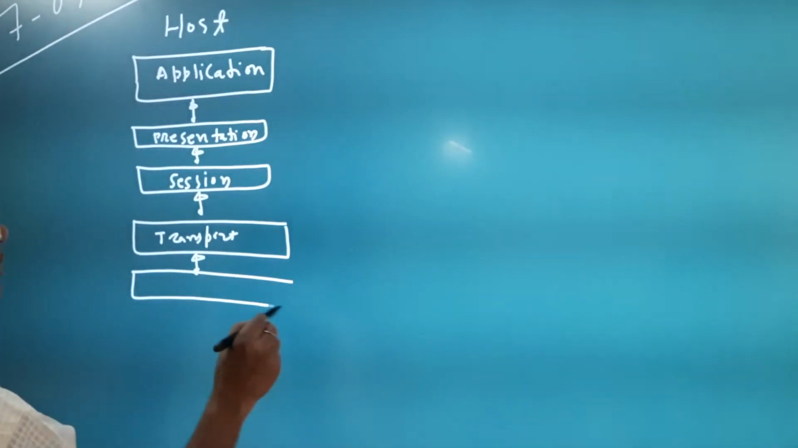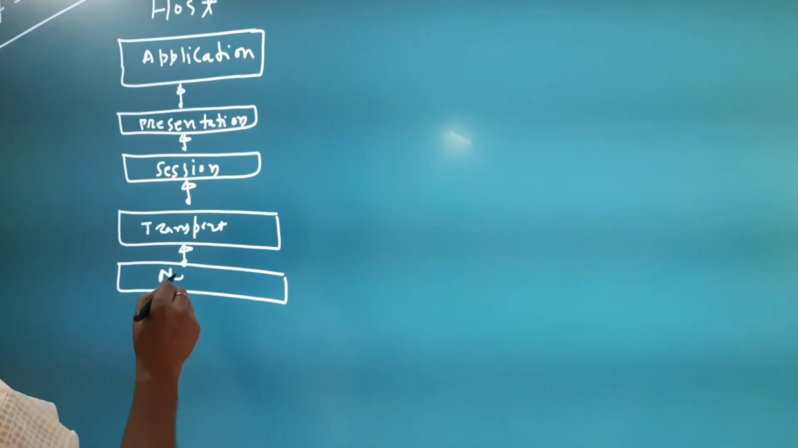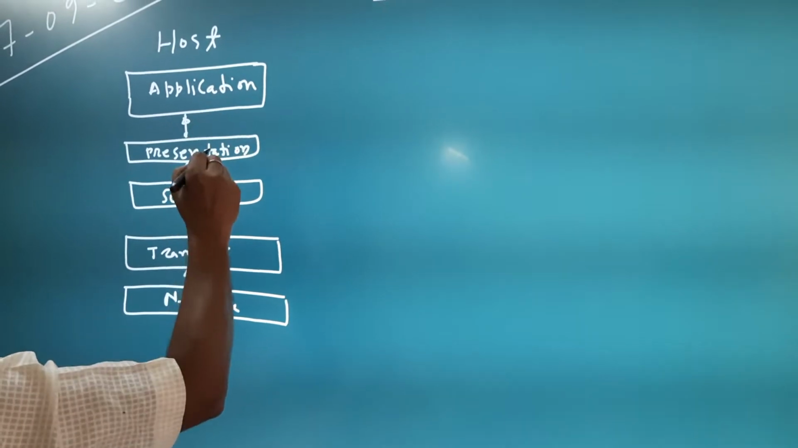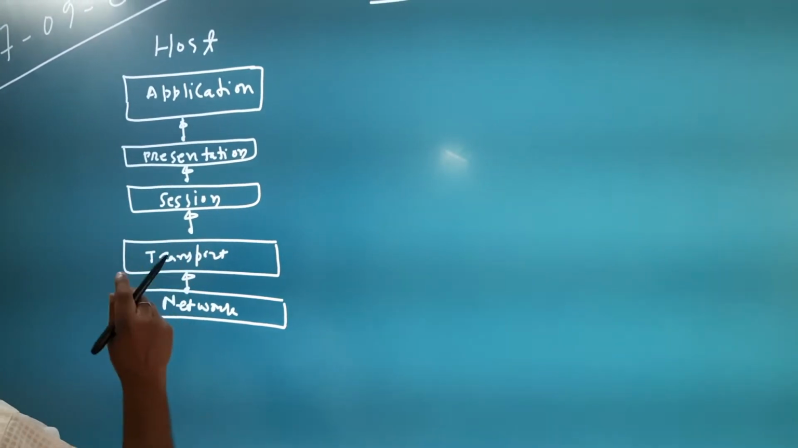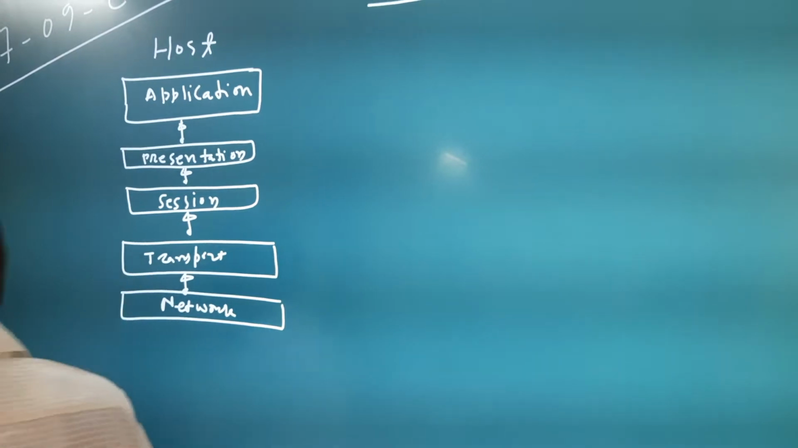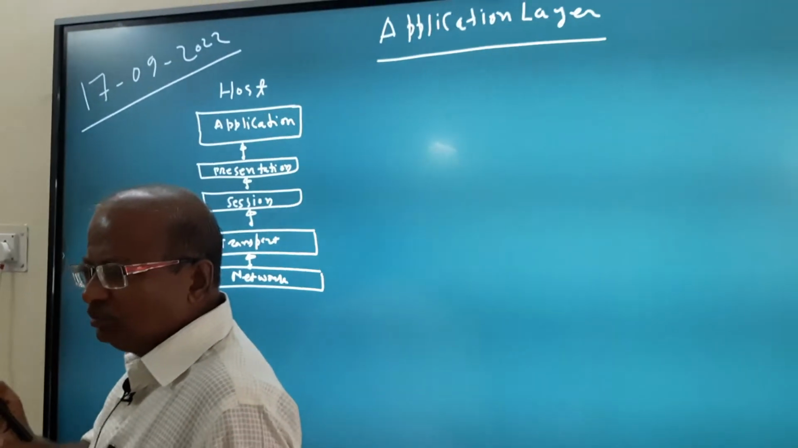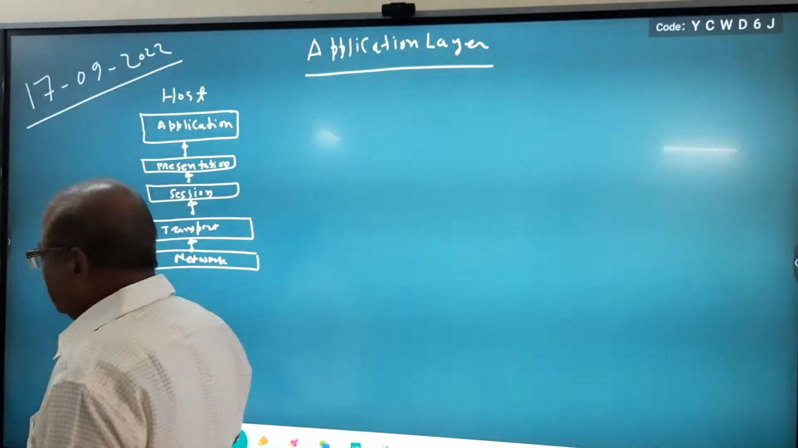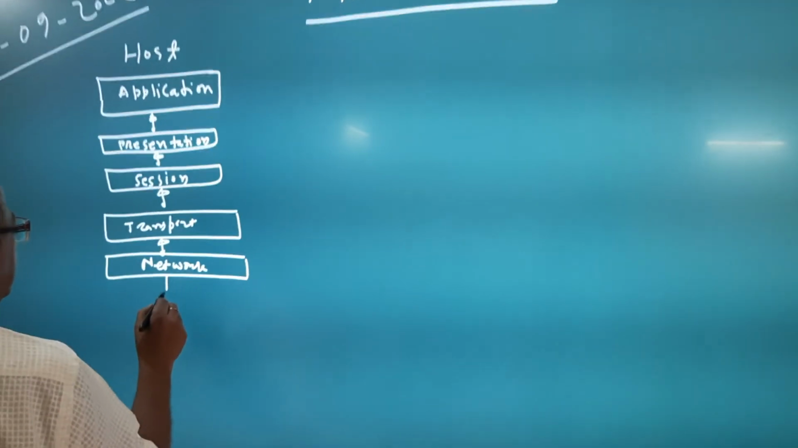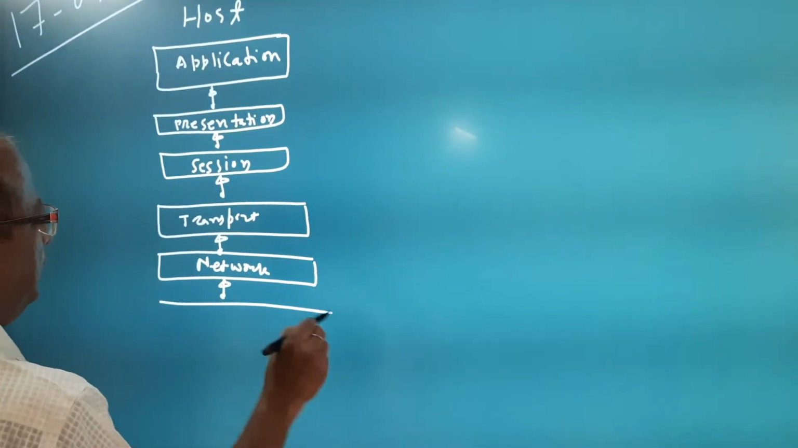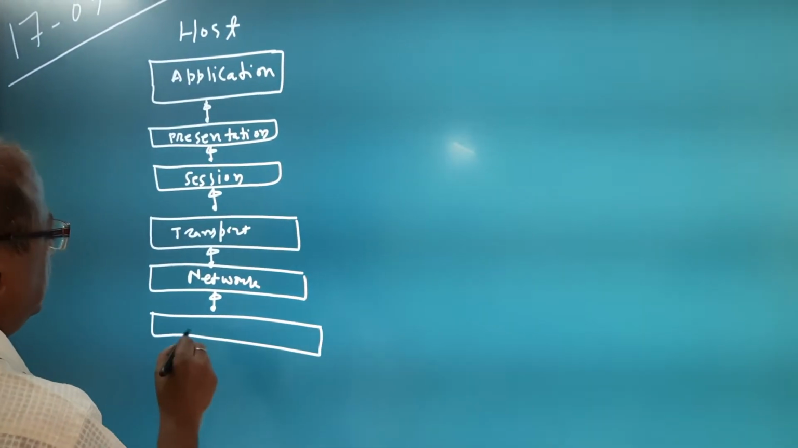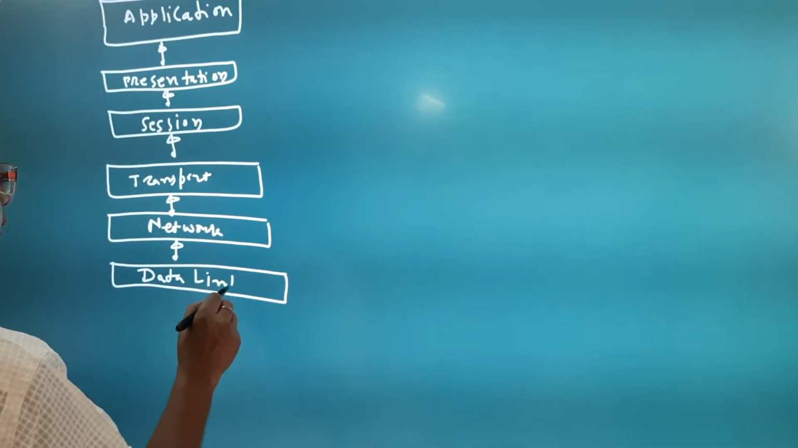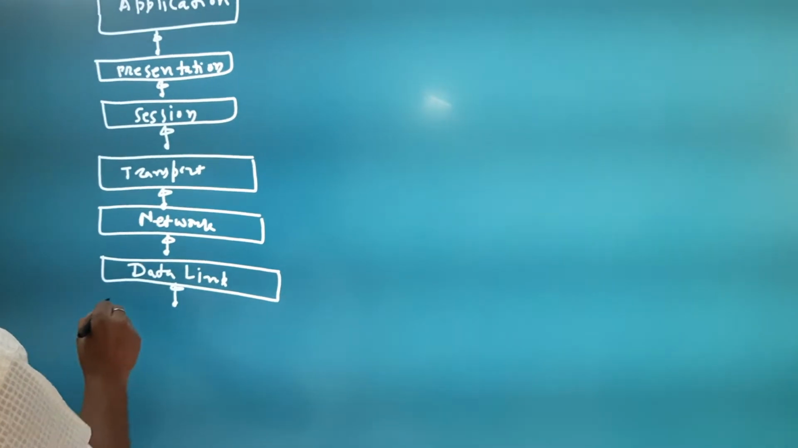Bottom 3 layers are network layer. APST means application, presentation, session, transport. These are the top 4 layers. If you are able to recall the names of top 4 layers, then it is not difficult to recollect the names of bottom 3 layers: network layer, data link layer, physical layer.